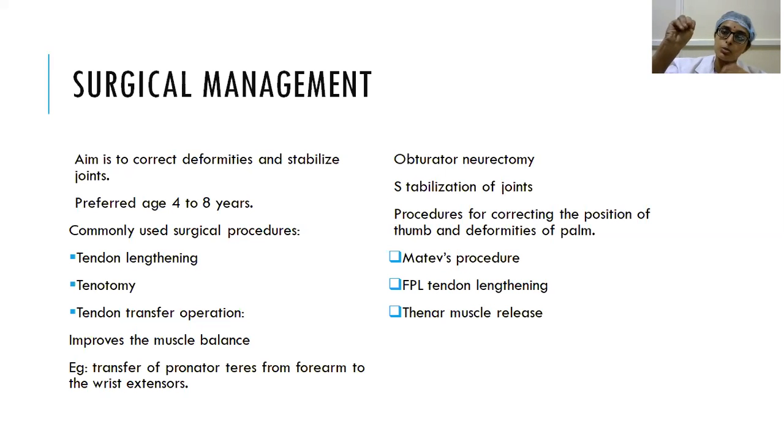And for correcting this thumb in palm deformity and flexion at the MCP joints, different surgeries like Matev's procedure. Please remember the name. Matev's procedure and thenar muscle release or FPL tendon lengthening. All these are different procedures done to relieve the thumb deformity.